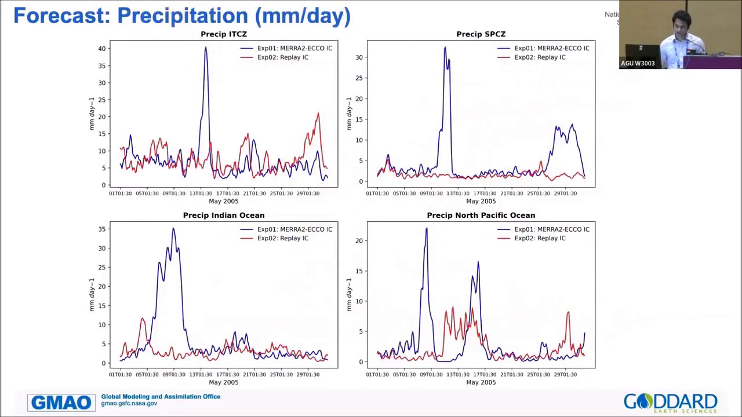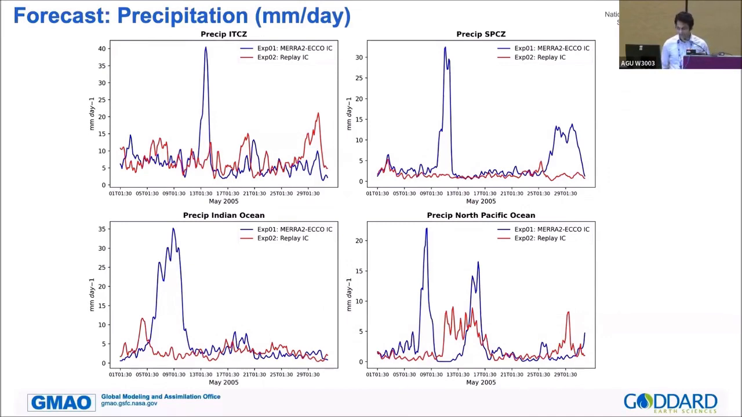If you look at the forecast from the precipitation side, from different regions: top left from ITCZ, top right from SPCZ, bottom left from the Indian Ocean, and bottom right from the North Pacific Ocean. Same as before, the blue line shows the MERRA-2 ECHO forecast and the replay forecast is shown as the red line. They're basically on top of each other in all of those plots, except the blue line has spikes, as I said before, that create very high frequency modes and variability a very short time, a couple of days, into the forecast.